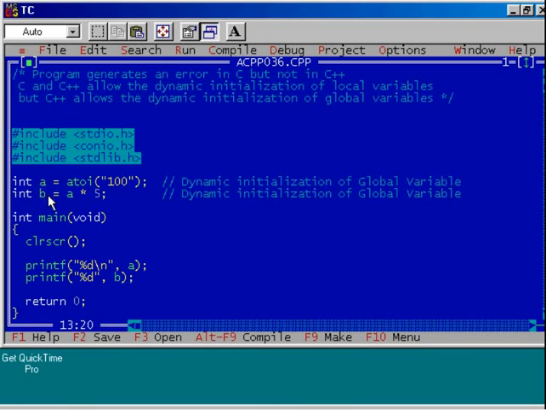But observe carefully, A and B are global variables. They are declared above the function main. Only C++ allows the dynamic initialization of global variables. Here A and B are global variables. We are initializing them dynamically, and only C++ permits this action, whereas C won't permit you to initialize global variables dynamically. Is it clear to you?